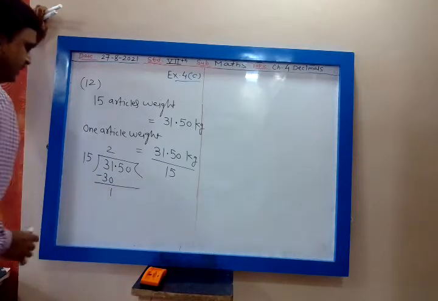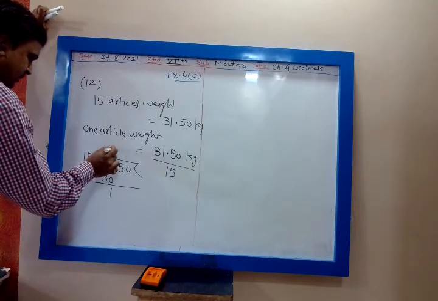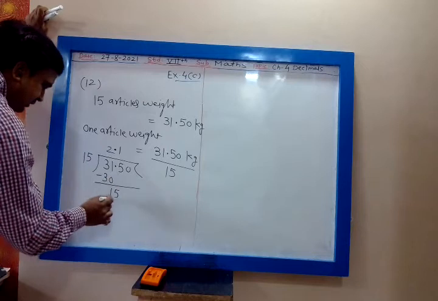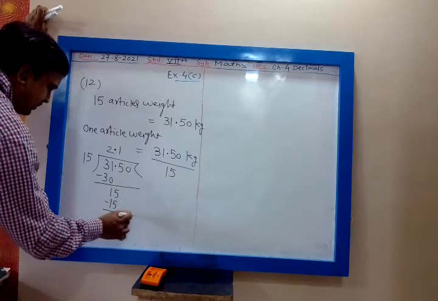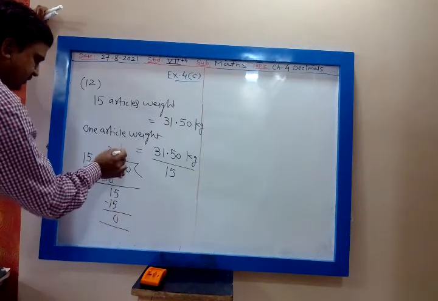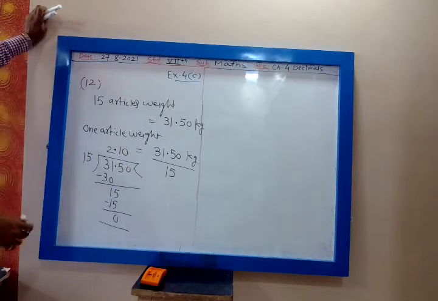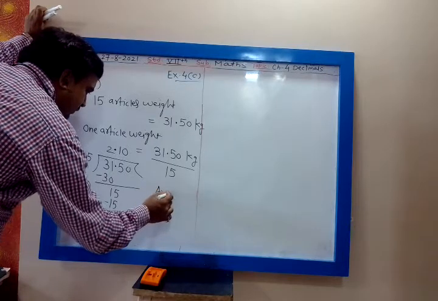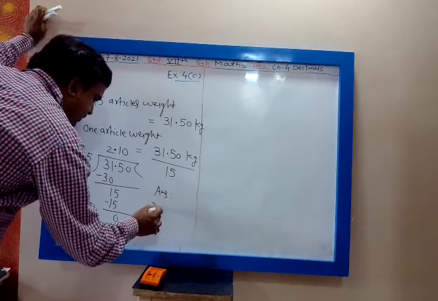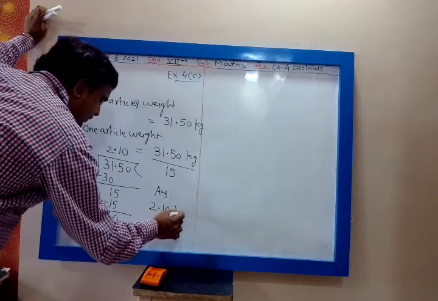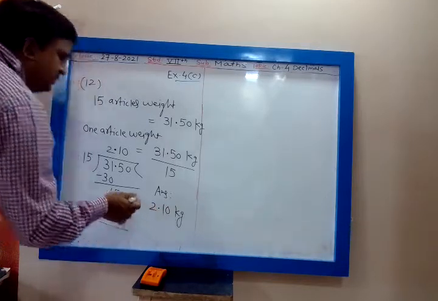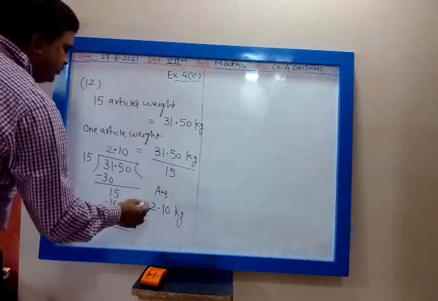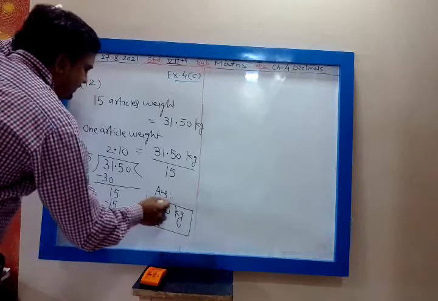Then 1. Then the decimal is there. 5 will be carried. 15 1s are 15. Then 0 is there. 2.10. Answer is 2.10 kg. In the question it is written 31.50, so I have written 2.10, which is same as 2.1.